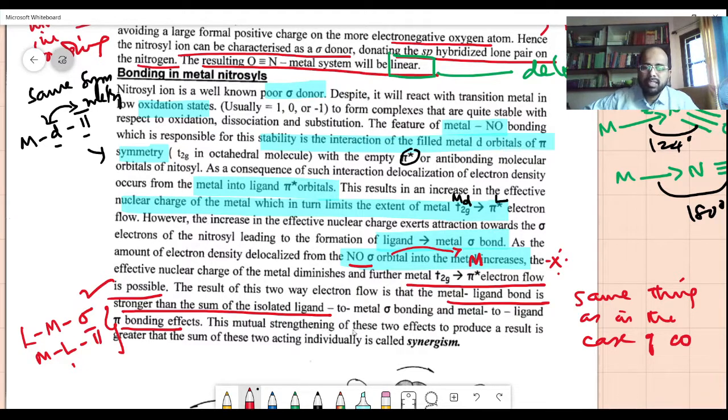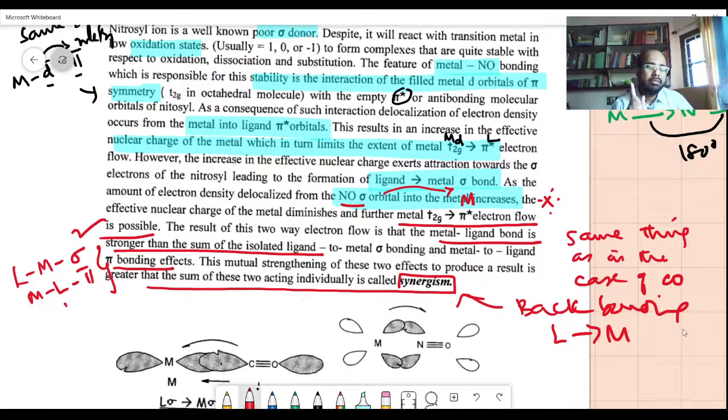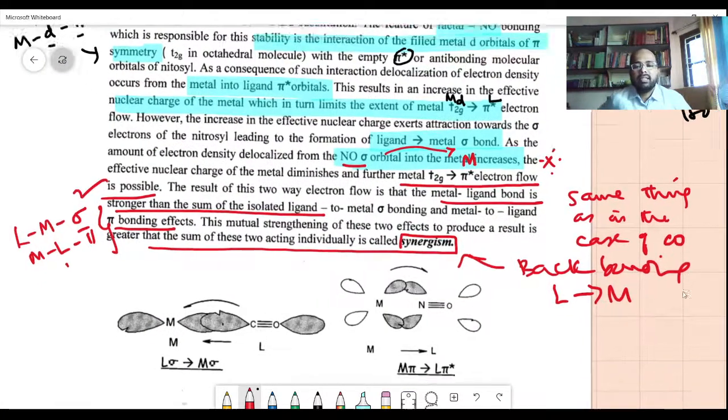The mutual strengthening of these two effects produces a result greater than the sum of the two individual effects. It's called synergism. To remember simply, synergism is back bonding. How does back bonding work? Electrons go from the ligand to the metal, that's all. Why does it go? You have a lot of space there, a lot of molecular orbitals which are anti-bonding in nature, but during the interaction, similar symmetry gives interaction; otherwise the interaction will not happen.